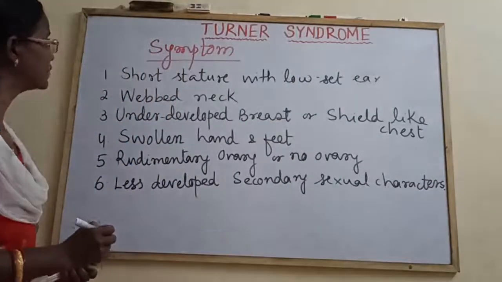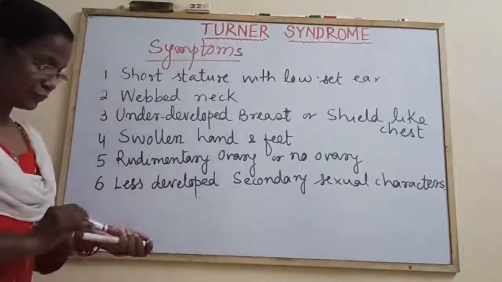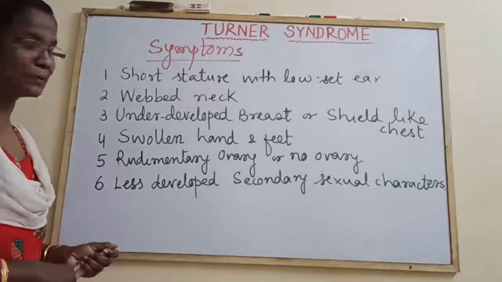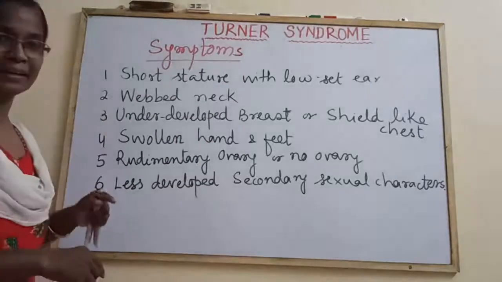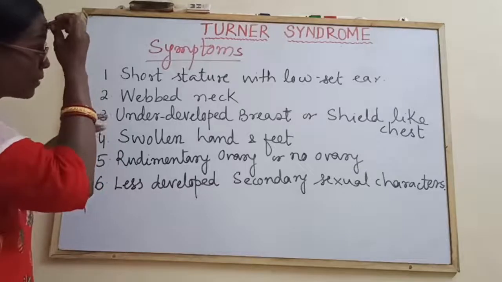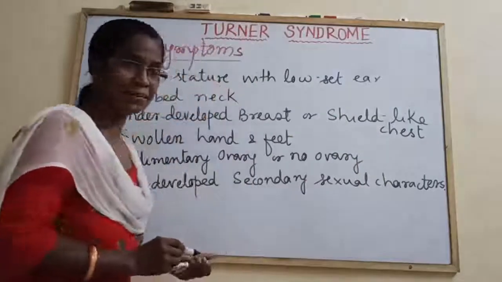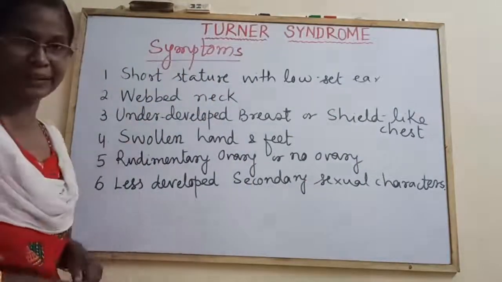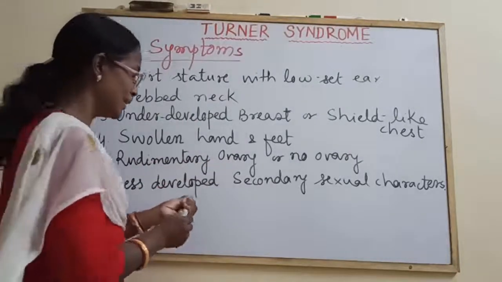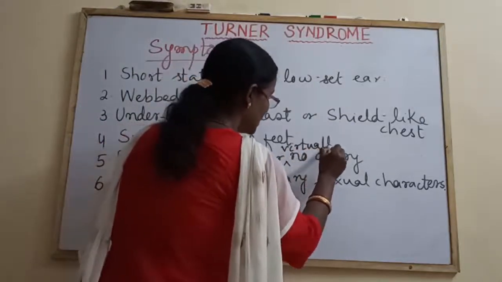So these are some of the important symptoms. Let me write the symptoms of Turner syndrome. Short stature with low set ears, webbed neck having folding, underdeveloped breast or shield-like chest, swollen hands and feet, and rudimentary ovary, meaning virtually no ovary.